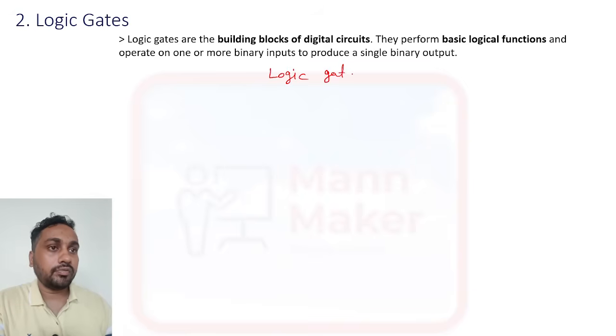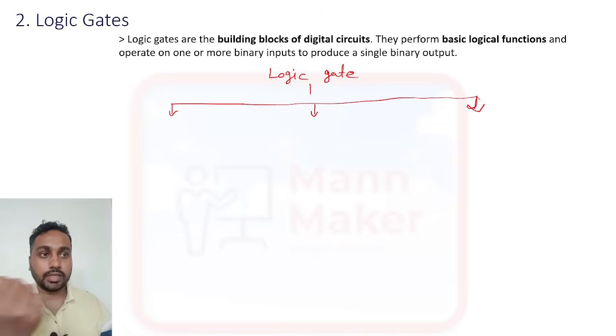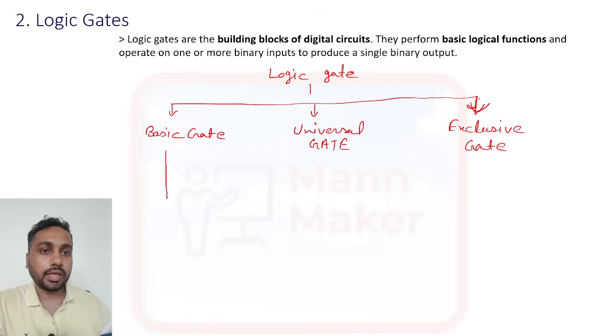If we talk about logic gates, we have a total of 7 types, divided into 3 categories. First is the basic gates, then the universal gates, then the exclusive gates. The basic gates are 3 types: AND gate, OR gate and NOT gate.